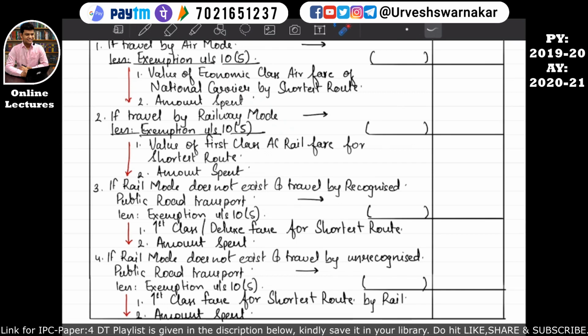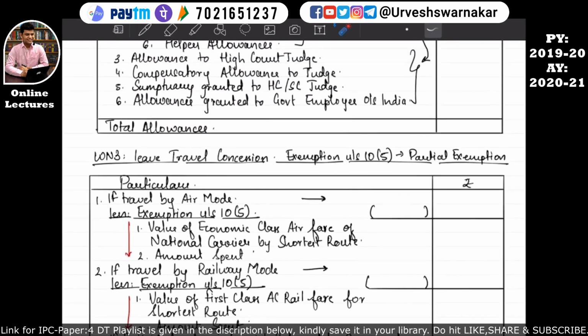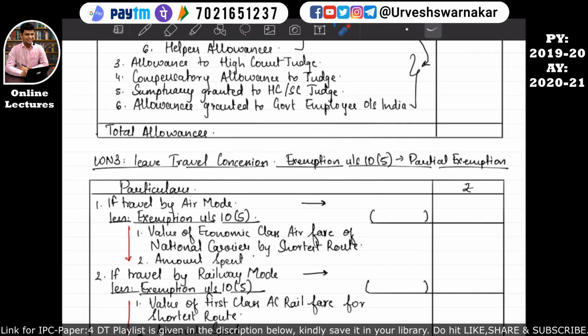But if the assessee who has received a leave travel concession is traveling by an unrecognized public road transport, because the railway mode does not exist and the recognized public transport mode also does not exist, then whatever amount has been received will be considered over here, and the exemption under section 10 subsection 5 will be calculated in this manner. First class fare for the shortest route by rail, or the amount spent, whichever is lower, will be considered over here. I hope this is quite clear, and I hope you have understood working note number 3.